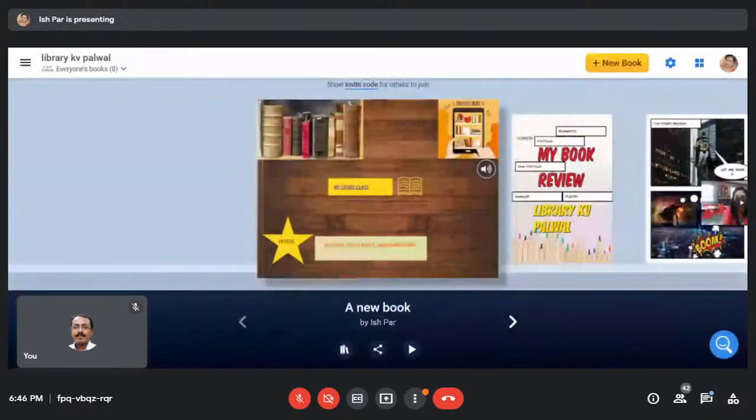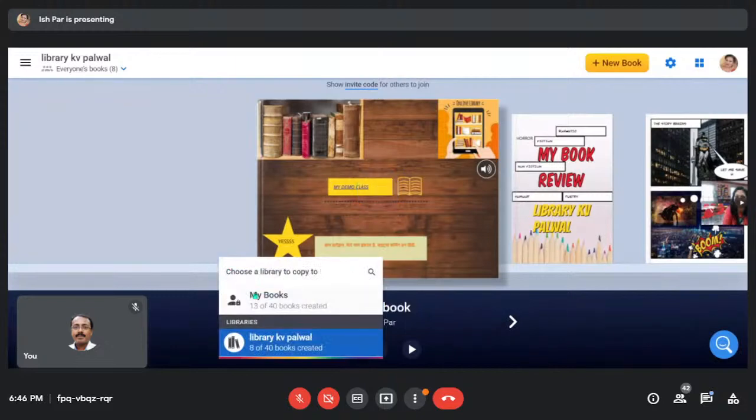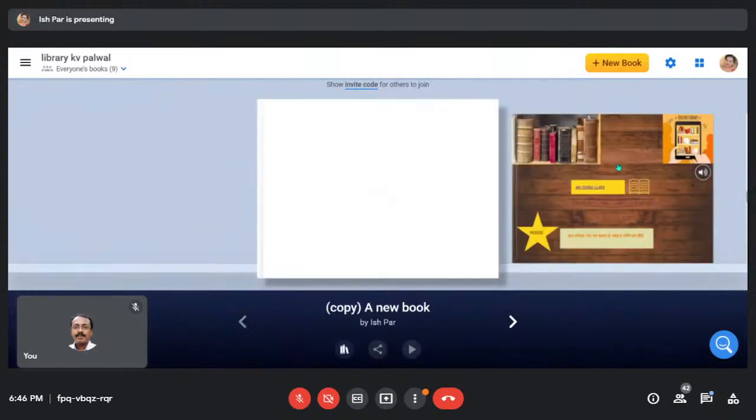That copy part, ma'am, I want to ask. Okay, copy part, I'll be doing it. Before that, I have a question. Once you copy the book, choose a library to copy the book to. So I'll be copying it here only. So you see, this is the book I've created and this is the copy I have created.